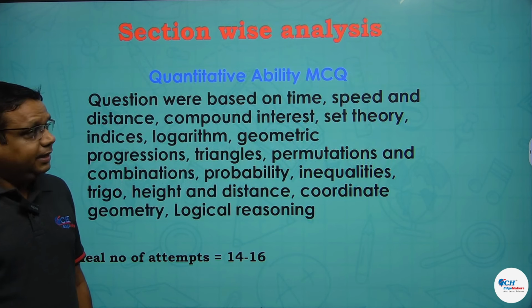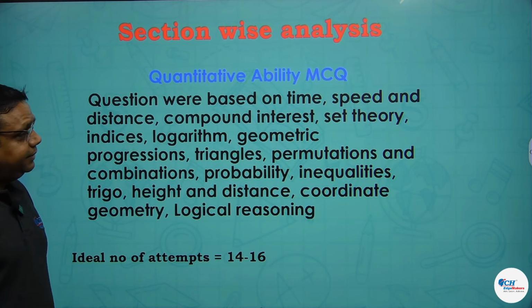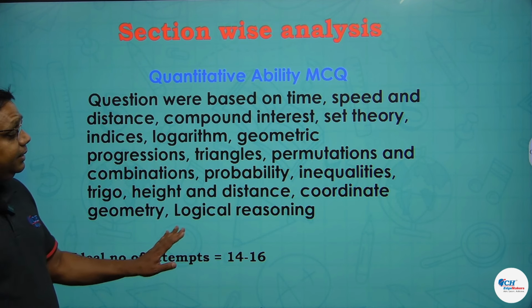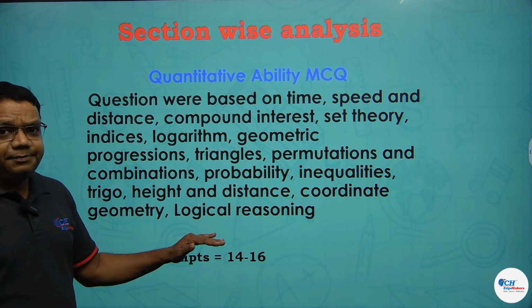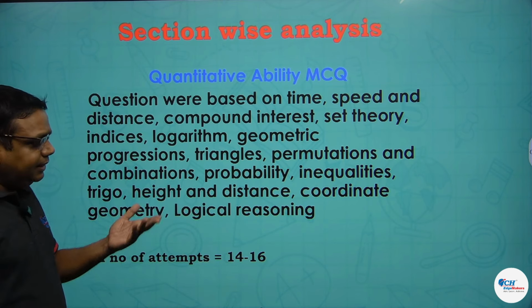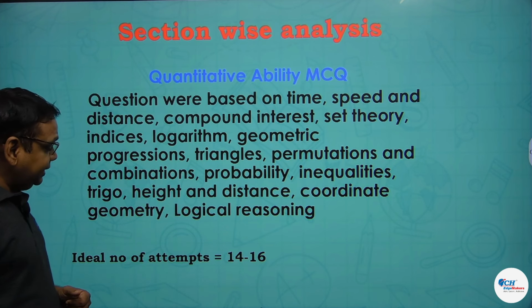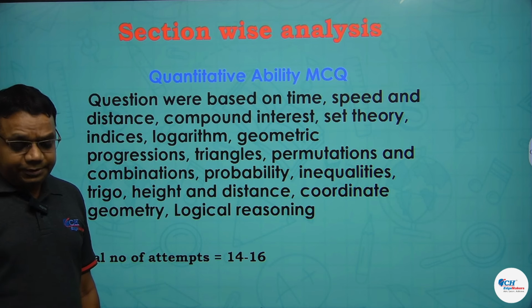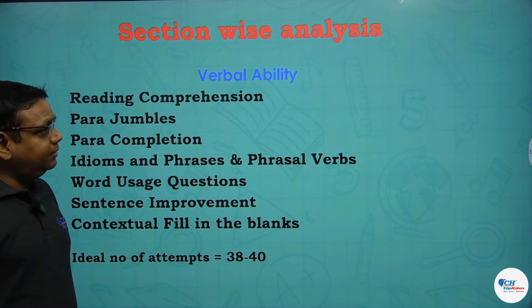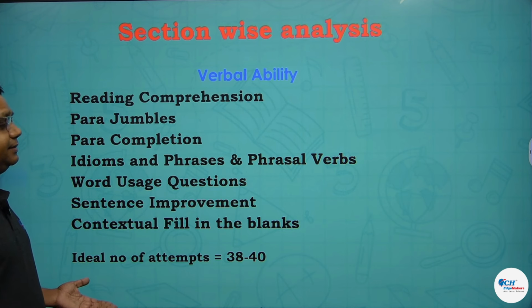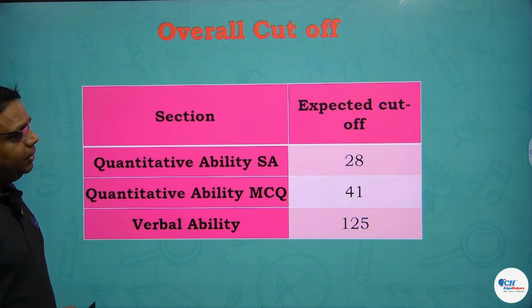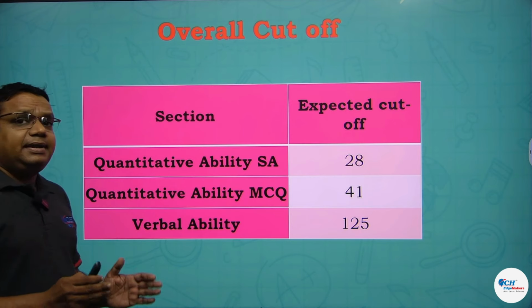If we talk about the quantitative ability MCQ section, you can see on the screen the topics which were tested. There was one case on logical reasoning comprising 5 questions, and the difficulty level of this particular case was high. So the ideal number of attempts in this section should be in the range of 14 to 16. If we talk about the verbal ability section, these were the areas tested, and the ideal number of attempts should be 38 to 40.